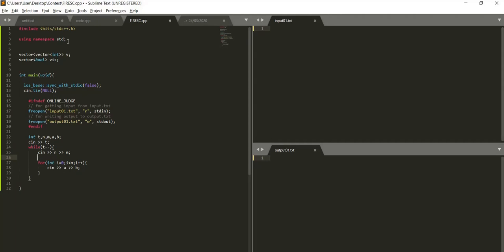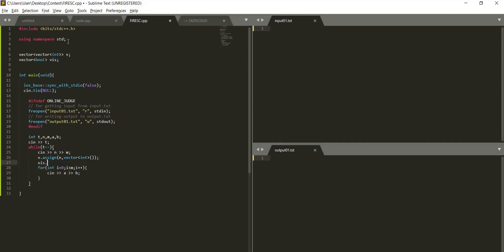So after taking n and m, we need to assign the values to the vectors, right? So for the graph V, we would have n nodes, and each node would be a vector of int. We will not define its size because we want it to be dynamic.